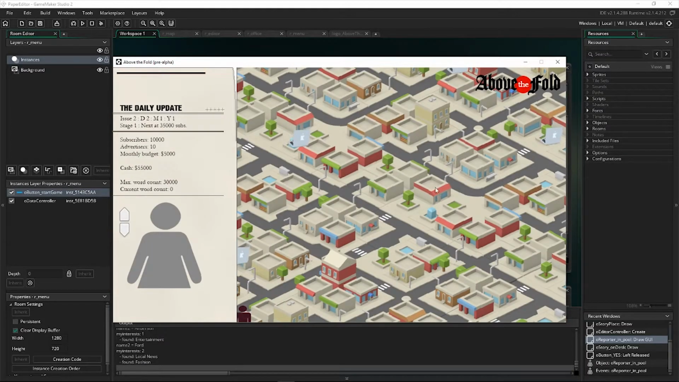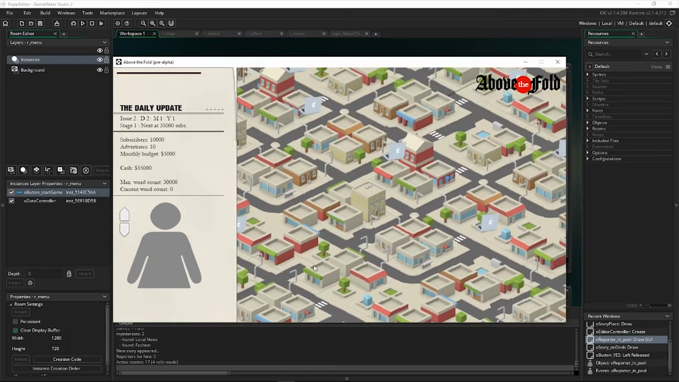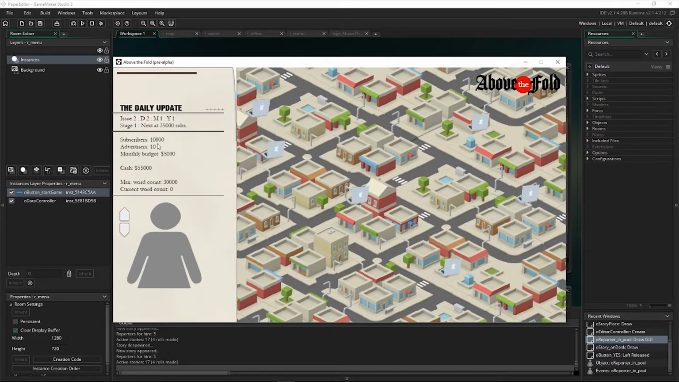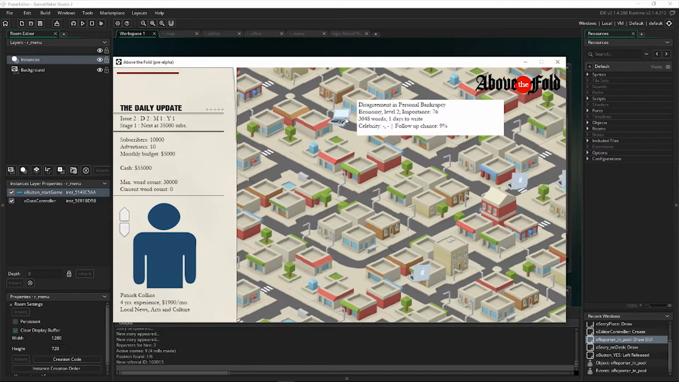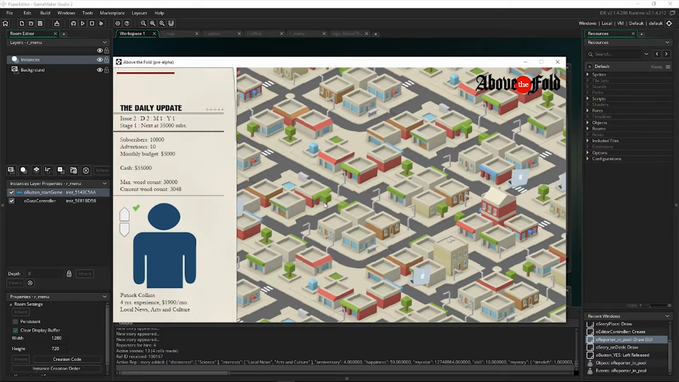Boom, you're back to the map. You can now see issue 2, day 2. We haven't gotten any new subscribers, advertisers, or anything like that because that's not implemented yet either. I can start flicking through the reporters though. You can see that we hired in the last day, and we can start again assigning stories.